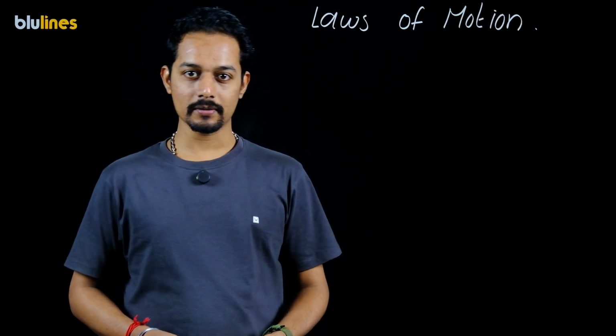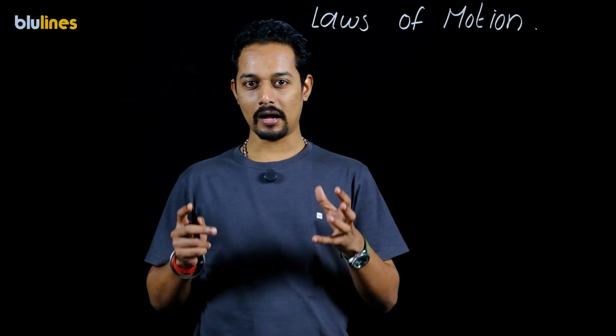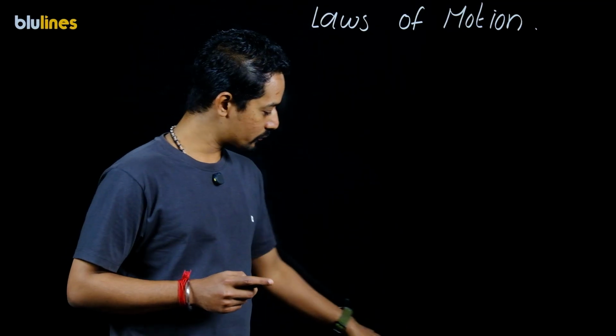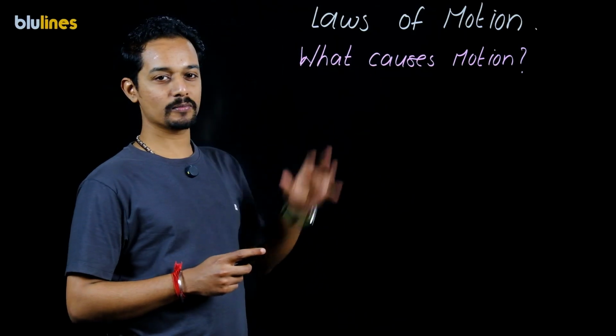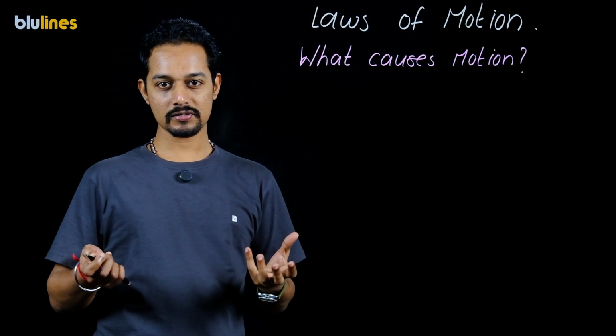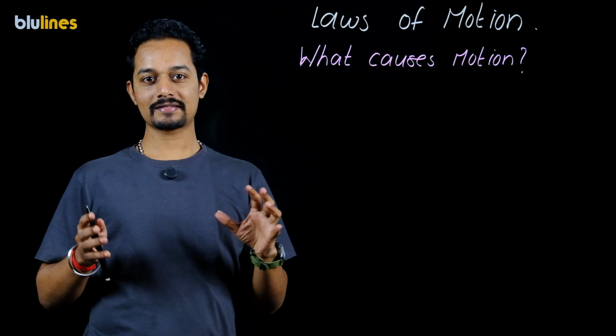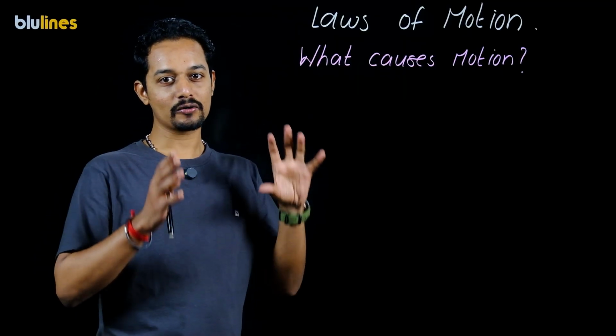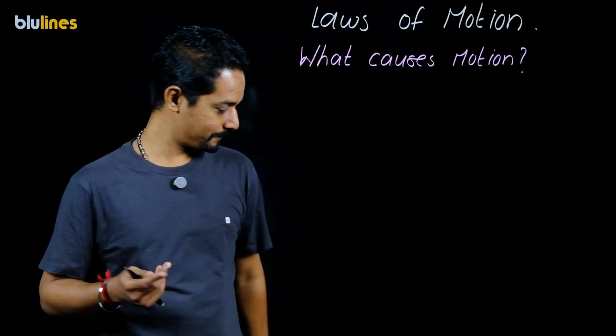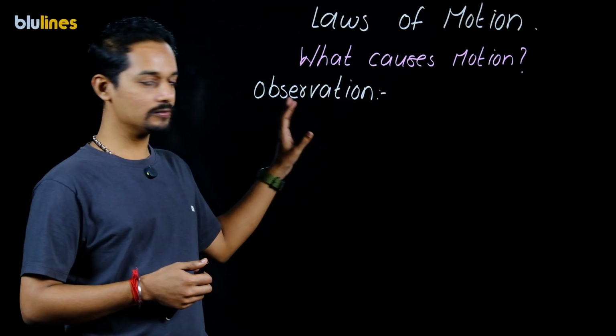Having discussed the properties of motion, we now ask the question, what causes motion? Is the motion caused because of some laws or rules? So in this chapter we will address the question, what causes motion? How is motion caused? First, let's observe a few things.